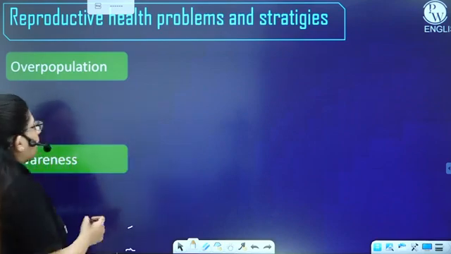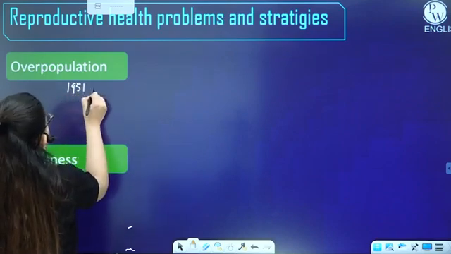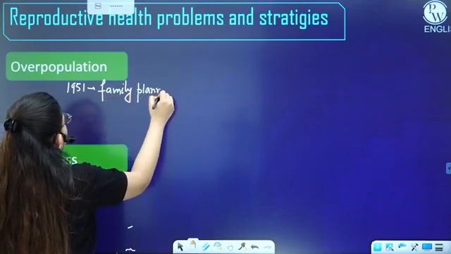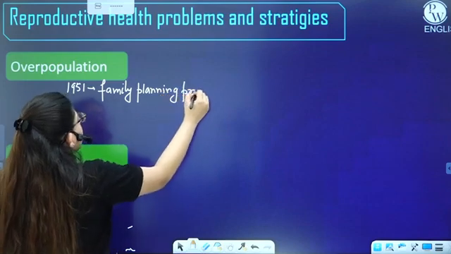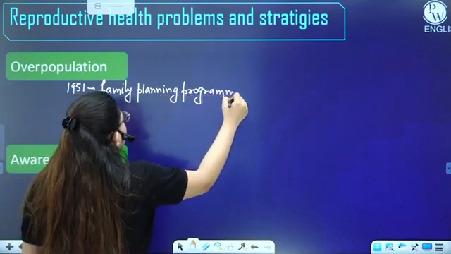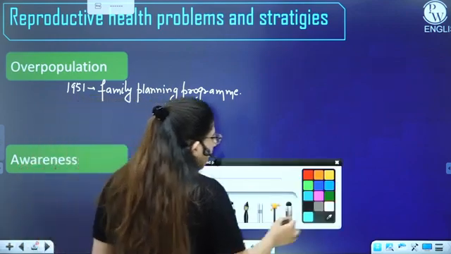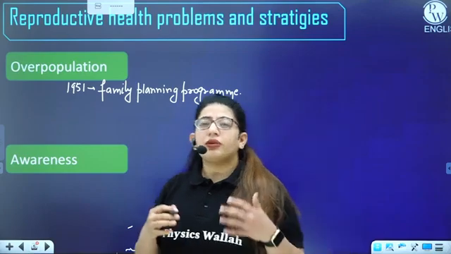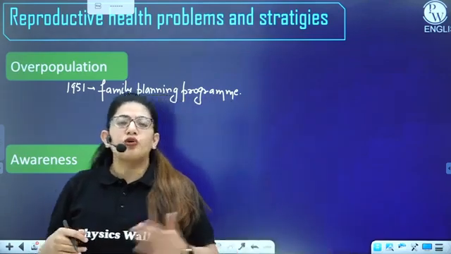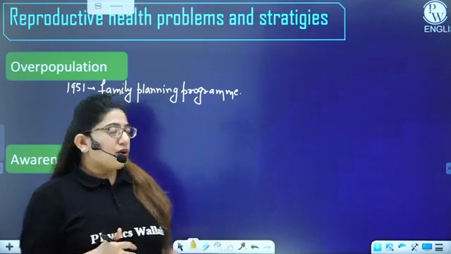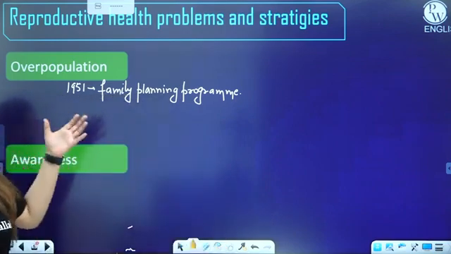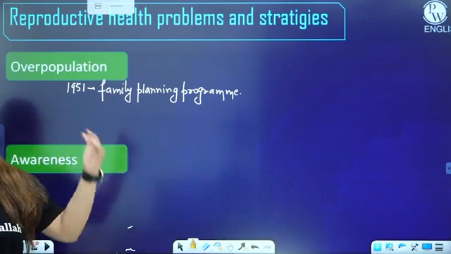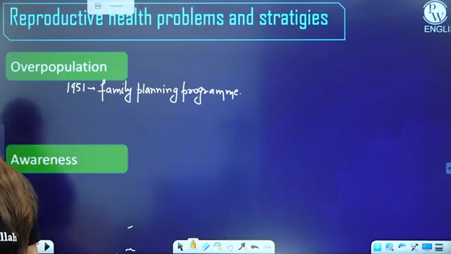So in 1951, a family planning program was introduced by our government. Under this program, a lot of individuals were educated about the population explosion, about contraceptive methods, and how they can plan the family, right? You must have heard the slogan 'hum do hamare do' in the advertisements. Under this program, they opened family planning chambers in hospitals, where couples can go and learn about all these things, and plan the family accordingly.